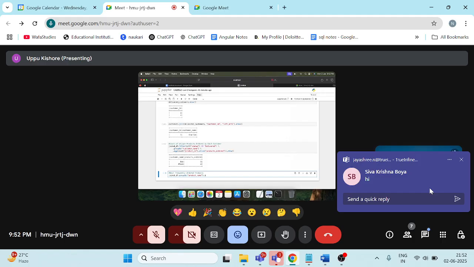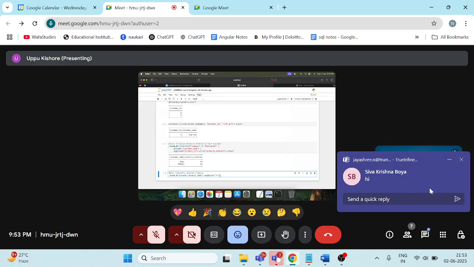How do we get the count using aggregation? We have a method called count. Here we need to get all the count. If you remember in SQL, select star means everything is included, no filtering.